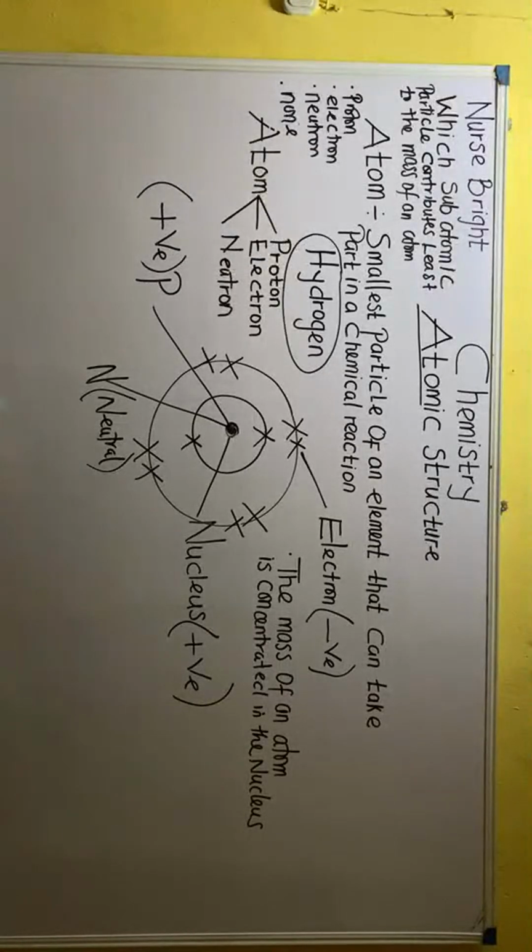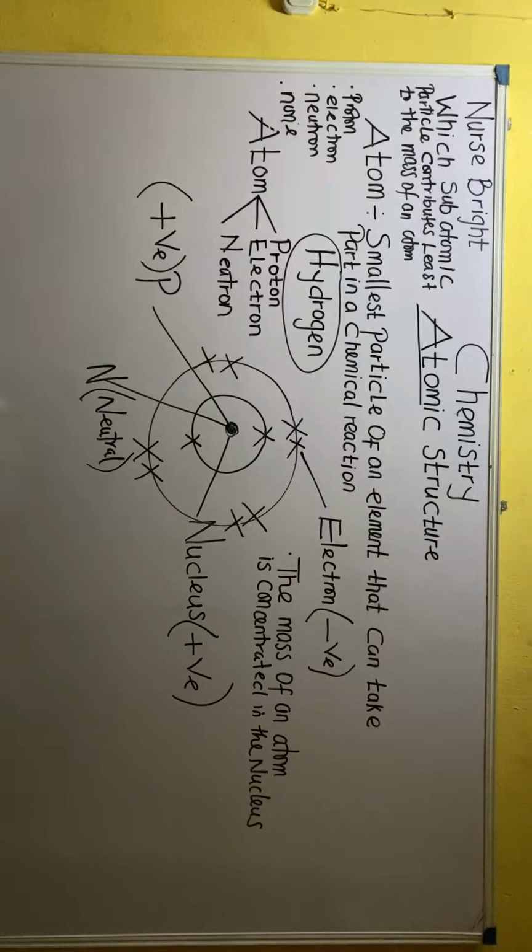Very good, Keita. Very good. It is the electron. Why? Because electrons are not found in the nucleus. Remember, the mass is found in the nucleus, and inside the nucleus we have protons and neutrons. You understand? So the question says, which of them contributes least? It is the electron. Electron does not have business with the nucleus of an atom. Are you guys following me? That is for that. So guys, let's move straight into the calculative aspect of this topic.